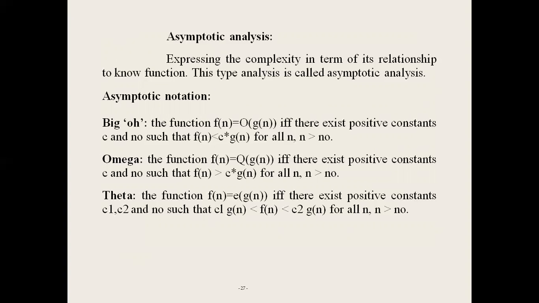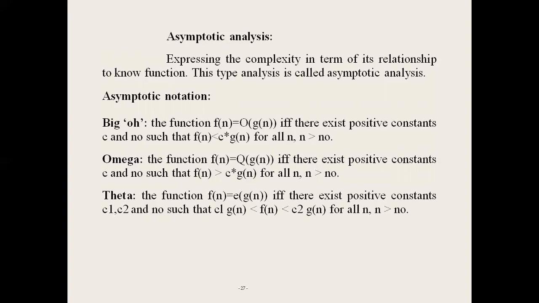Next one, time complexity representation. Time complexity can be represented by using different notations. It is expressing the complexity in terms of its relationship to known functions. This type of analysis is called asymptotic notations. There are different types of asymptotic notations, five in total: big O notation, omega notation, theta notation, little o notation, and little omega notation.